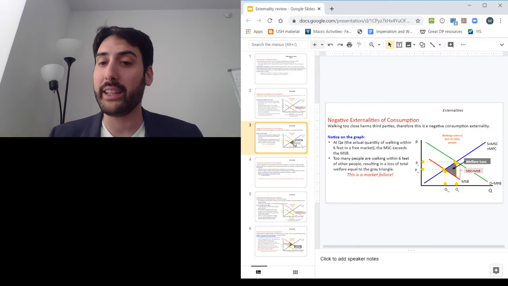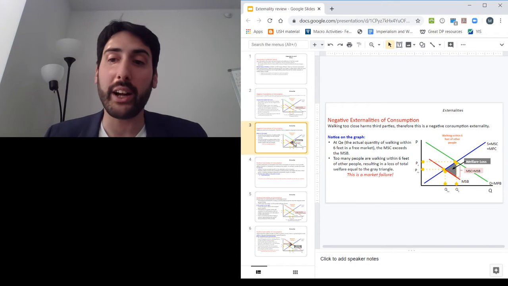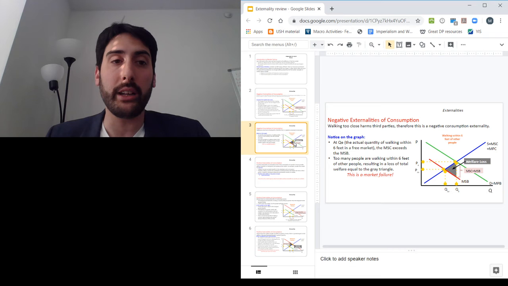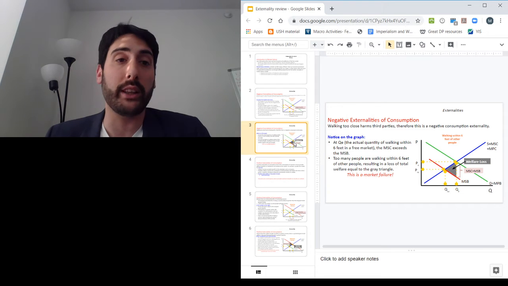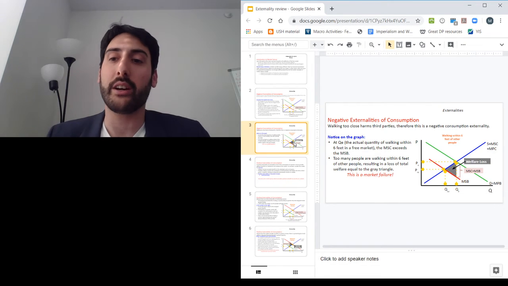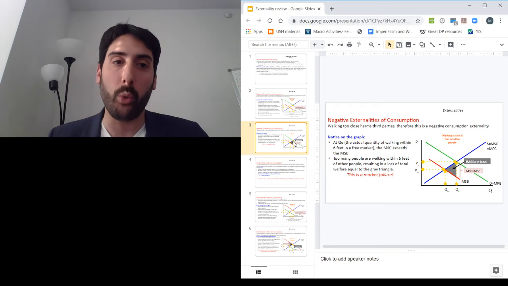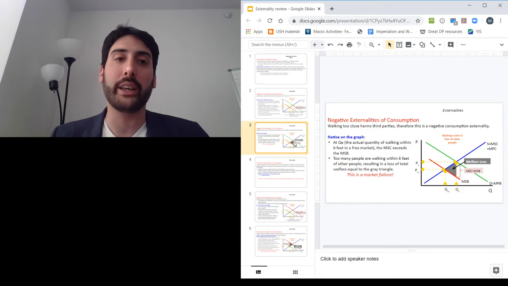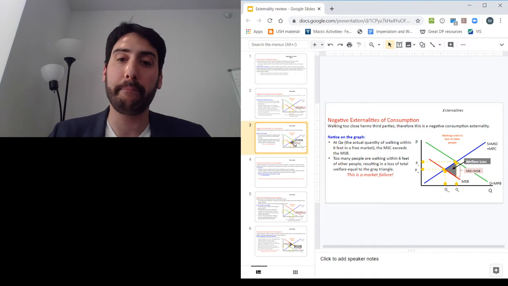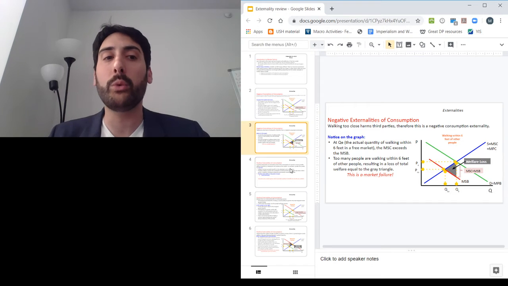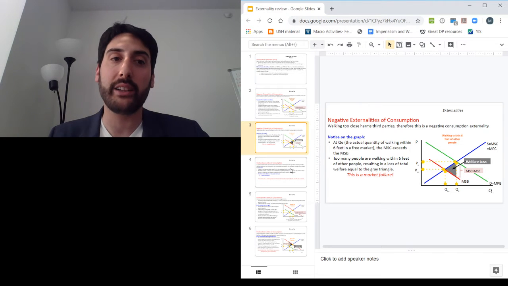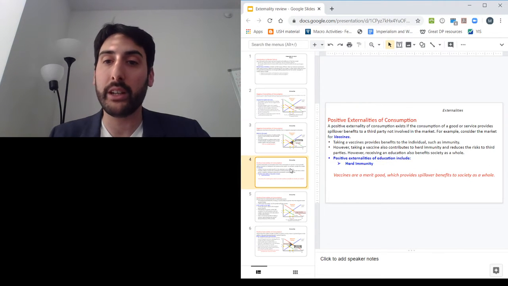And we could see that here in this graph, right? The quantity is too much, and that's why we have deadweight loss or welfare loss, all right? And if we reduce the quantity of people walking within 6 feet of each other, we will be better off as a society. We'll reduce the deadweight loss, all right? That is one way that we could look at negative externalities in the current environment, all right?